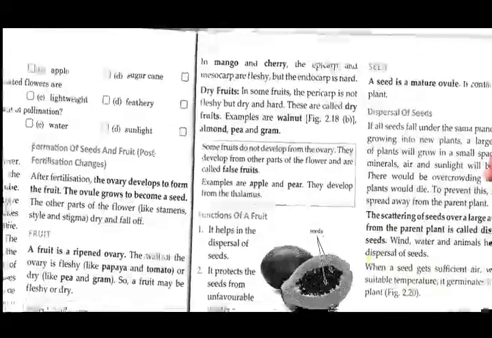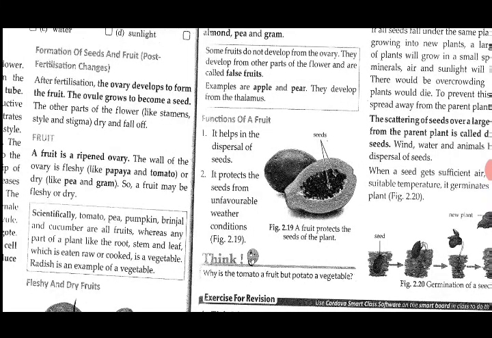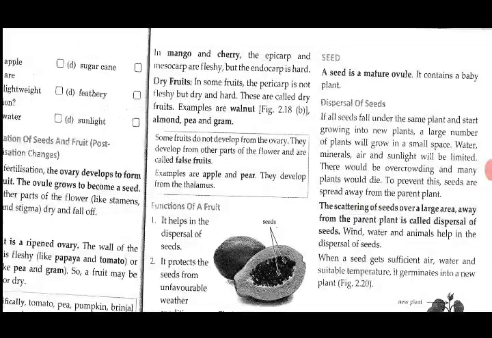Then what is a seed? I've just told you that after fertilization, the ovary develops into a fruit and ovules develop into seeds, and this is what contains the baby plant. And when you sow these seeds, they germinate and grow into new plants. And dispersal, I've just told you that if all seeds fall under the same plant and start growing into new plants, a large number of plants will grow in a small space. As a result, what will happen?